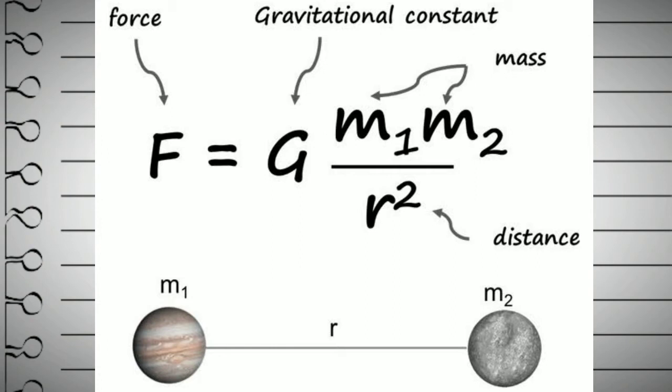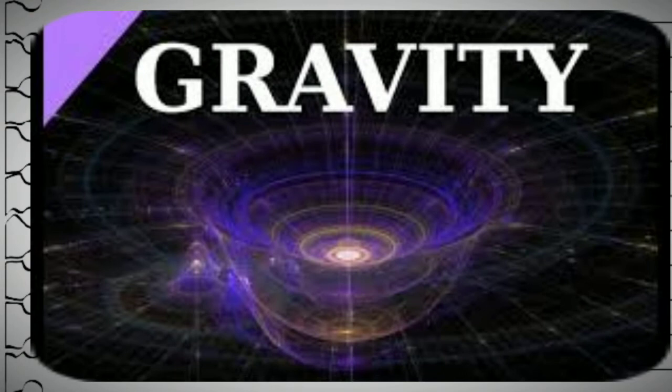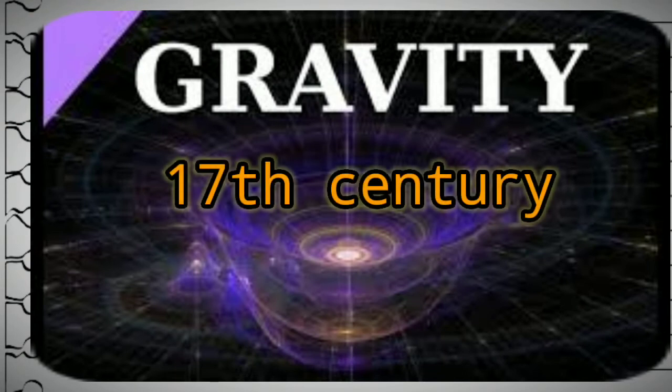Newton further generalized the law by saying that not only the Earth but all material bodies in the universe attract each other according to the equation given by him with the same value of G. The constant G is called the universal gravitational constant, and its value is found to be 6.67 times 10 raised to the power -11 Newton-meter squared per kilogram squared. The theory of gravitation was stated by Newton in the early 17th century. At that time it was considered the most accurate theory of gravity.